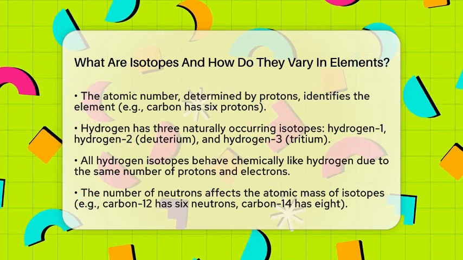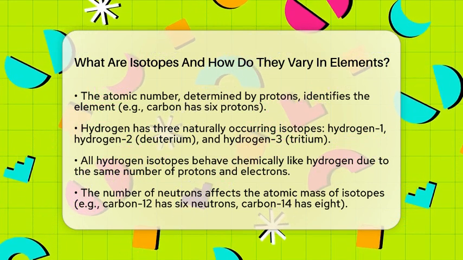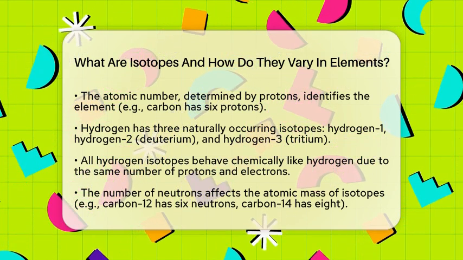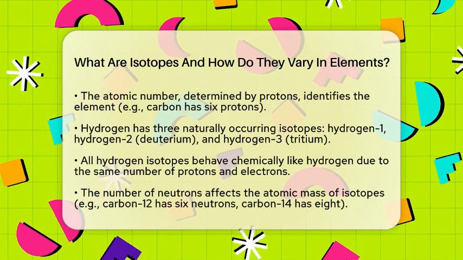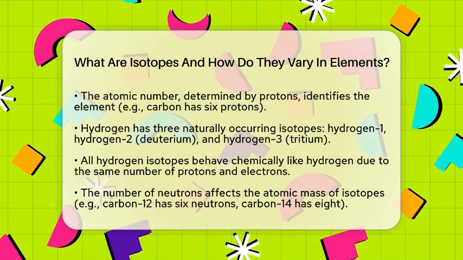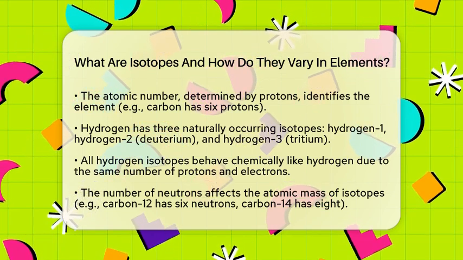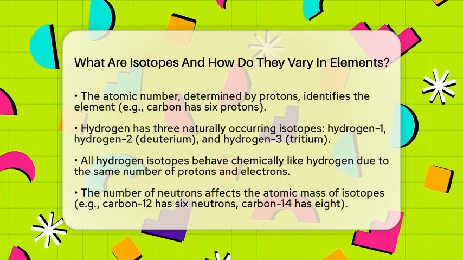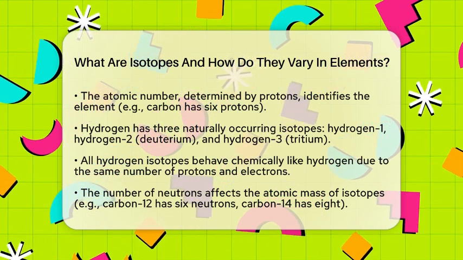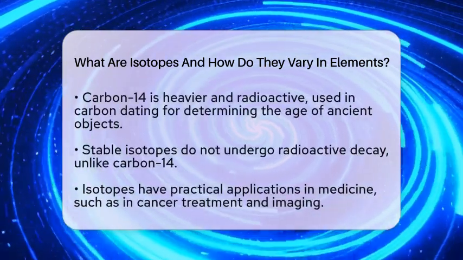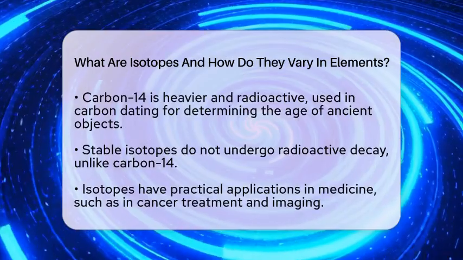Take hydrogen as an example. It has 3 naturally occurring isotopes: hydrogen-1, which has no neutrons; hydrogen-2, which has 1 neutron and is also called deuterium; and hydrogen-3, which has 2 neutrons and is known as tritium. Despite these differences in neutrons, all these isotopes behave chemically like hydrogen because they have the same number of protons and electrons. The variation in the number of neutrons affects the atomic mass of the isotopes.